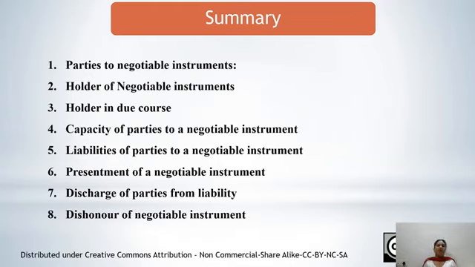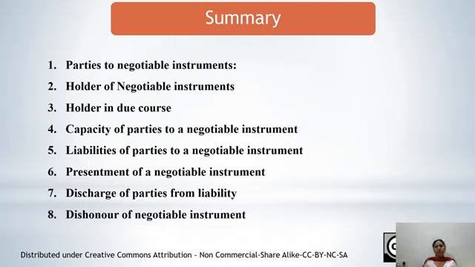Capacity of parties to a negotiable instrument, which can affect their validity, that is the minor, unsound mind person, insolvents, partners, Hindu joint family, etc. Liability of parties to a negotiable instrument. We have discussed the liability of maker, drawer, drawee, and all that.